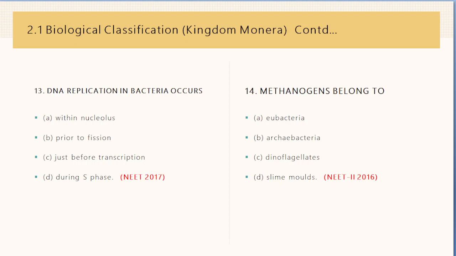Okay, the next question is methanogens belong to eubacteria, archaebacteria, dinoflagellates, or slime molds. This was asked in NEET 2016, the second module. And the right answer for this is archaebacteria. Methanogens belong to archaebacteria.